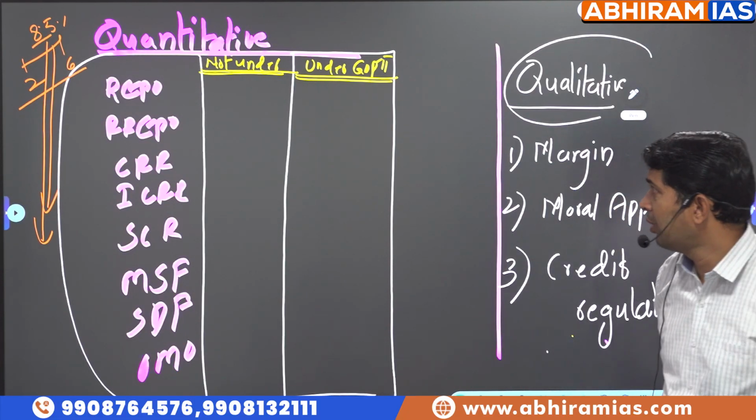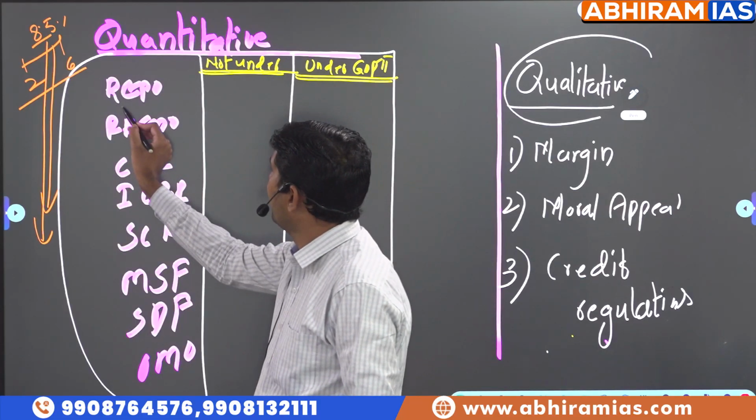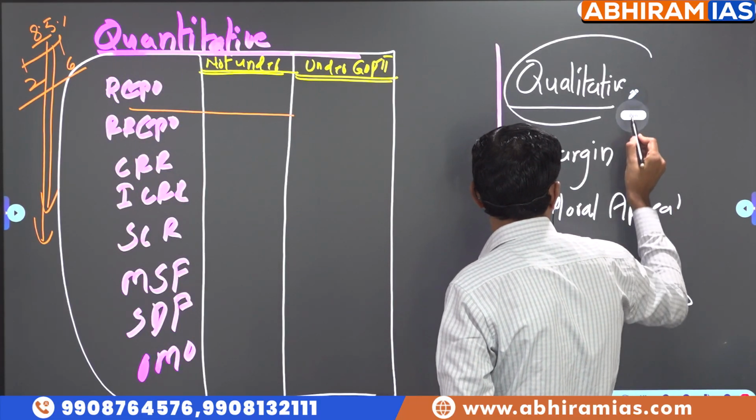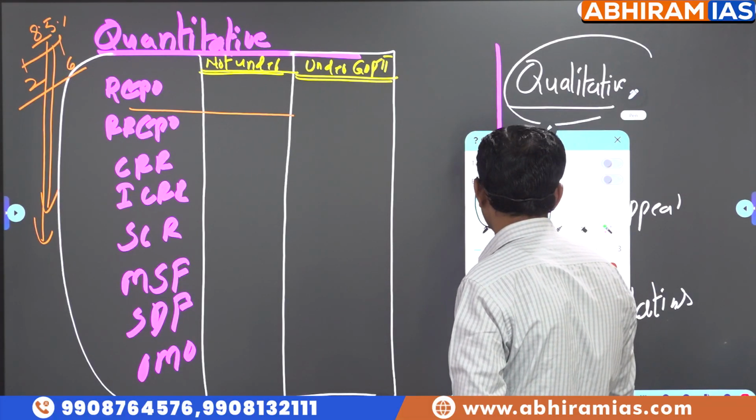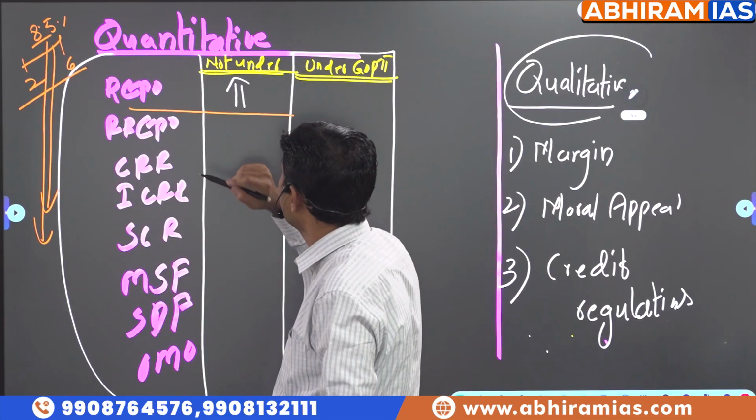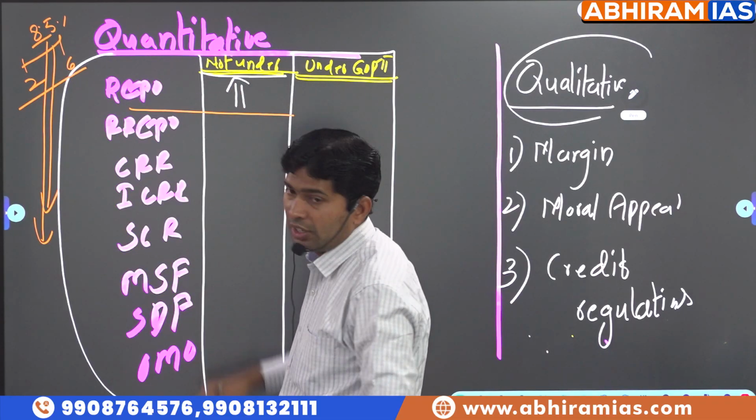To reduce money supply, what should be done with the repo rate? What does RBI do with repo rate? Will it increase or decrease? So RBI increases repo rate. When does RBI increase repo rate? When inflation is not under control.